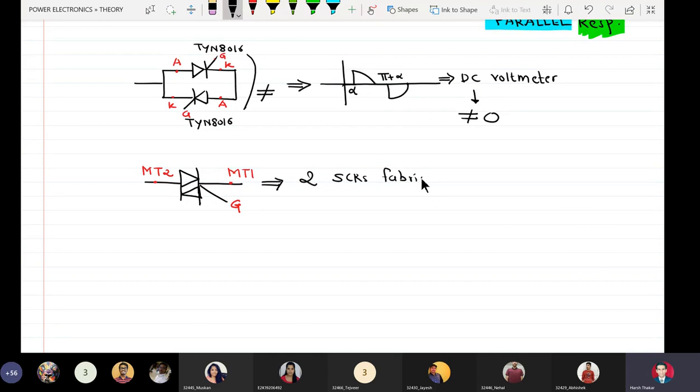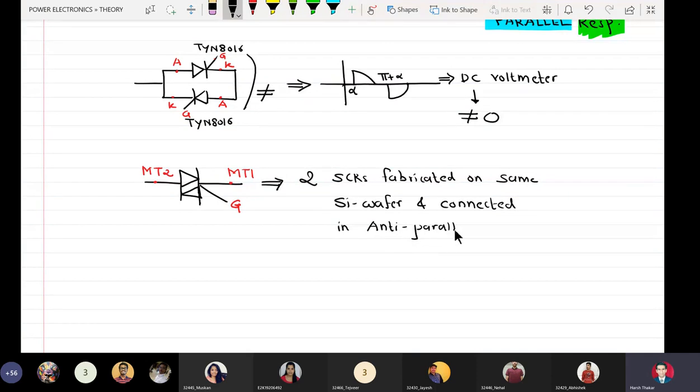fabricated on the same silicon wafer and connected in anti-parallel fashion.